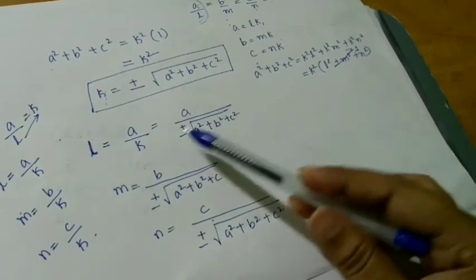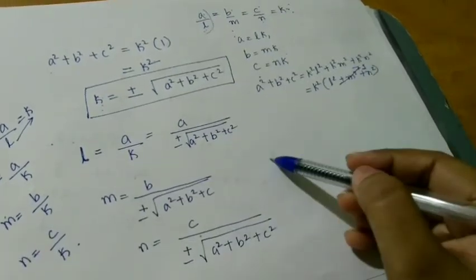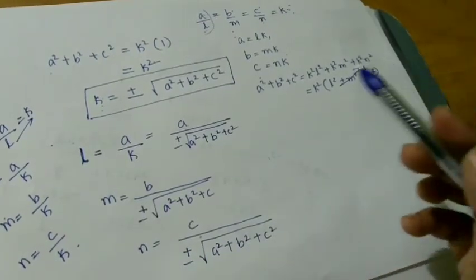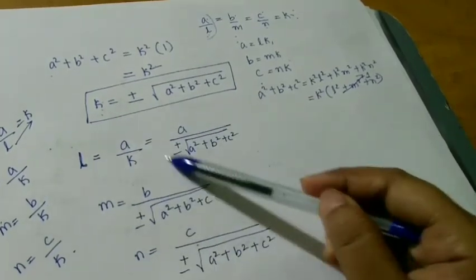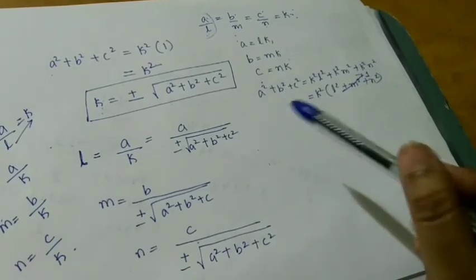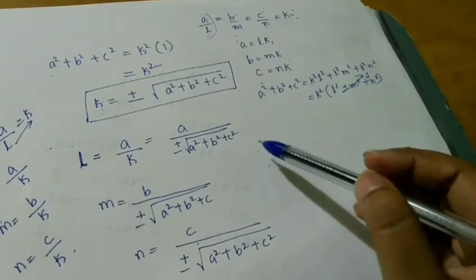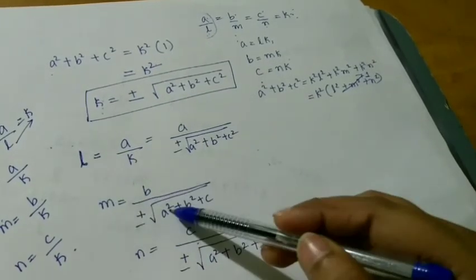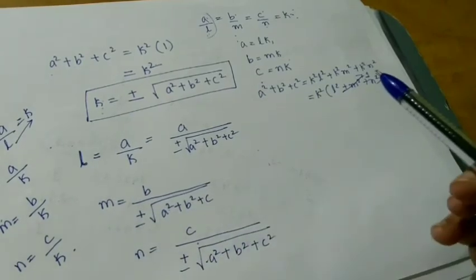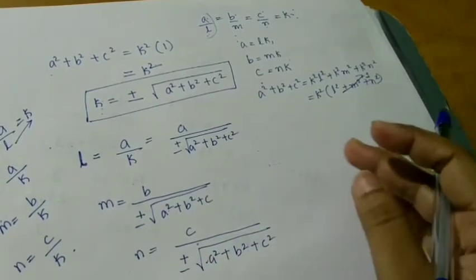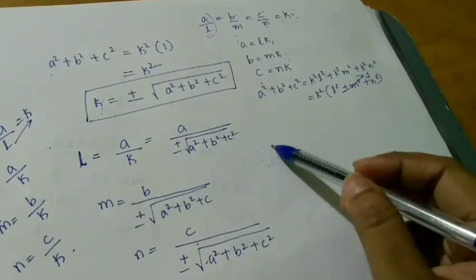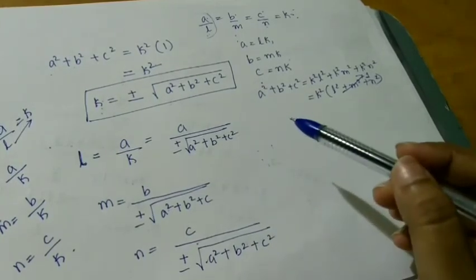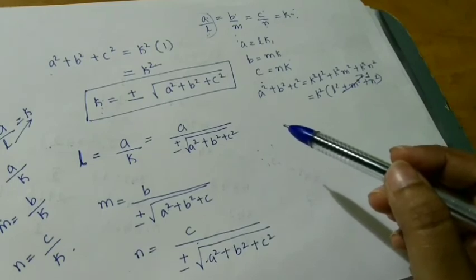So if a vector is given, that is AI plus BJ plus CK, you can find L, M and N by using this relation. If direction ratios are given, that is A, B, C values are given, you can find direction cosines using this relation. So in the next class, I am going to tell you what is the relation between direction cosines and direction ratios. Then how you are going to find the distance between the 2 points.